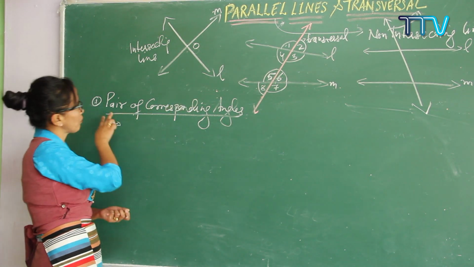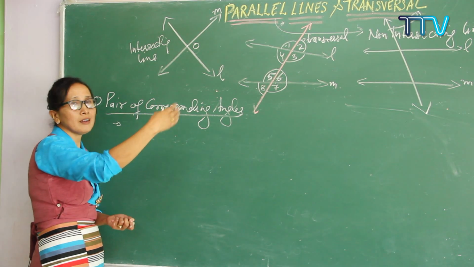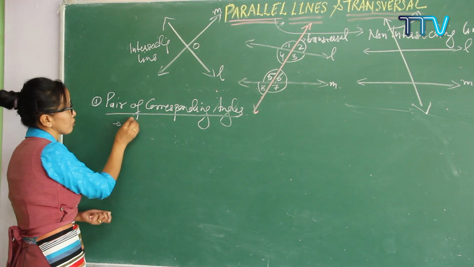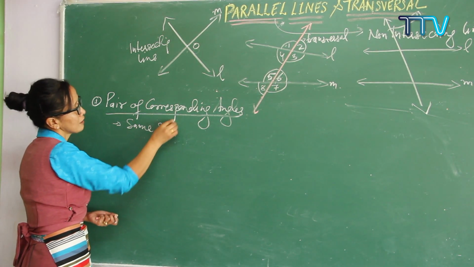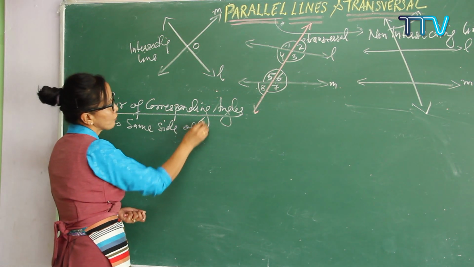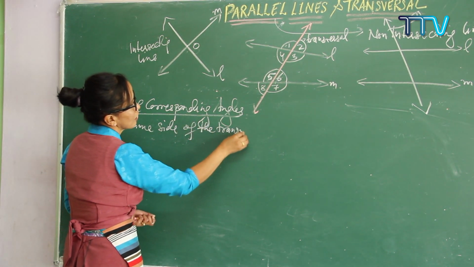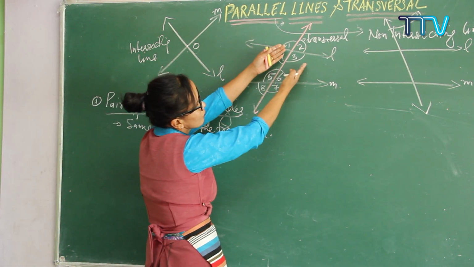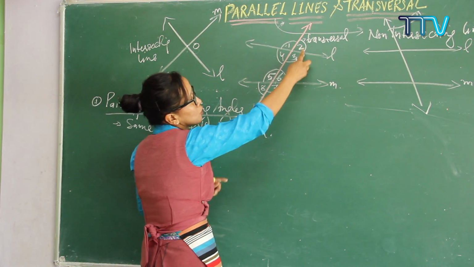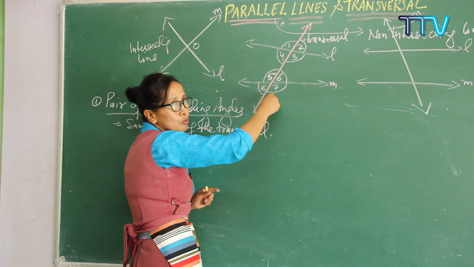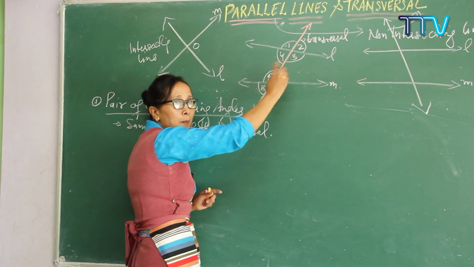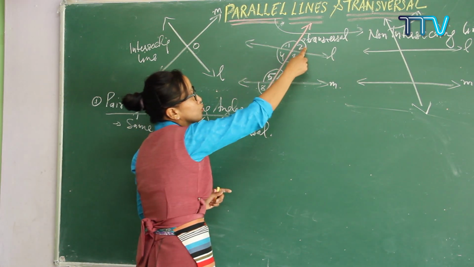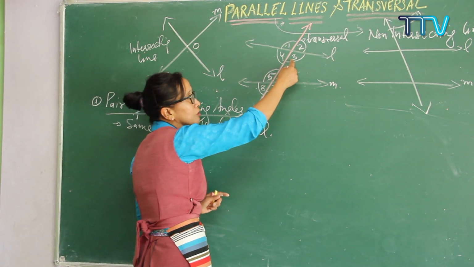So corresponding means, first of all, a pair means two angles, and both angles lie on one side of the transversal, the same side. So the first condition is same side of the transversal. Which angles are on the same side? On one side of the pink transversal, there are 2, 3, 6 and 7. Among these 4 angles, 2 are a pair of corresponding angles. Which 2, we don't know yet: either 2 and 3, or 6 and 7, or 3 and 6, or 2 and 7.